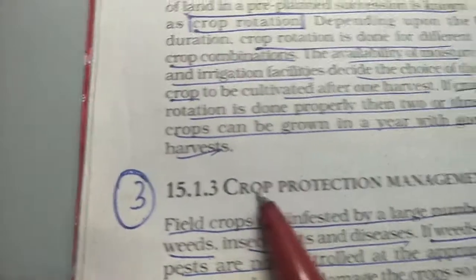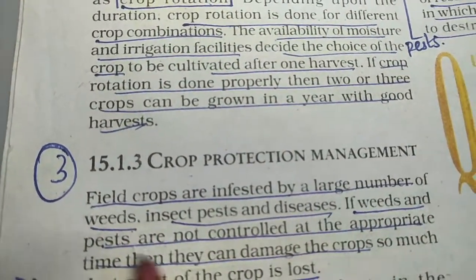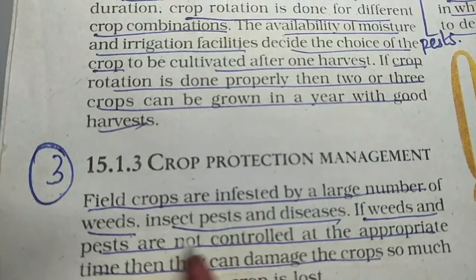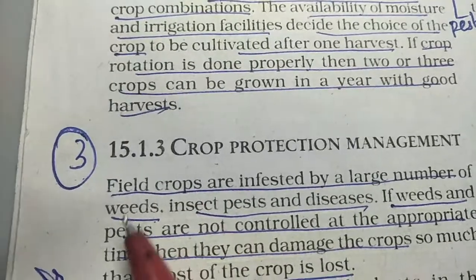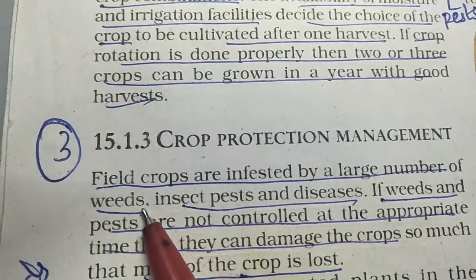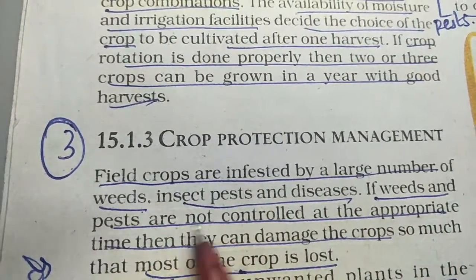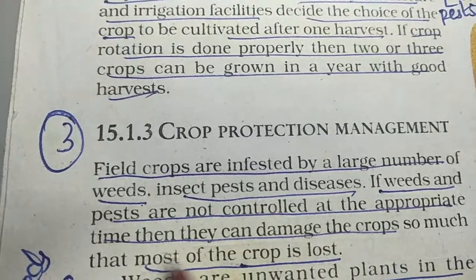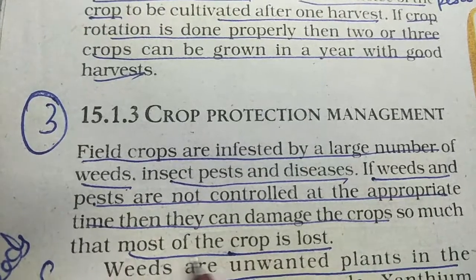So come to page number 208, where we have got crop protection management. Now field crops are infested by a large number of weeds, insect pests and diseases. I hope everybody knows what weeds are. Weeds are unwanted plants which grow along with the crops, and then there are insect pests and disease causing pathogens. If the weeds and the pests are not controlled at an appropriate time, then they can damage the crops so much that the crop is lost.